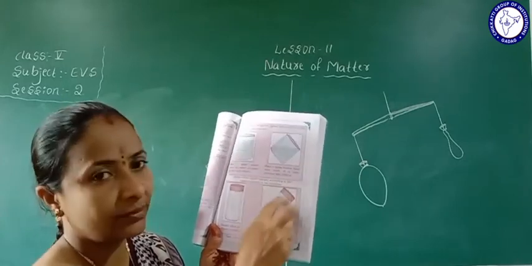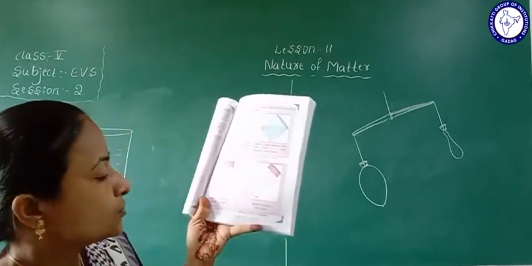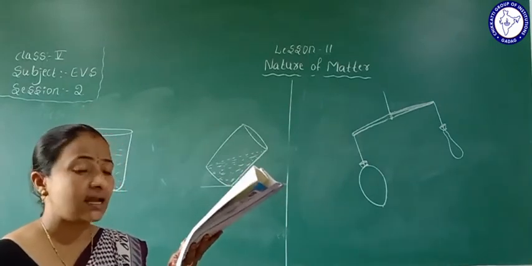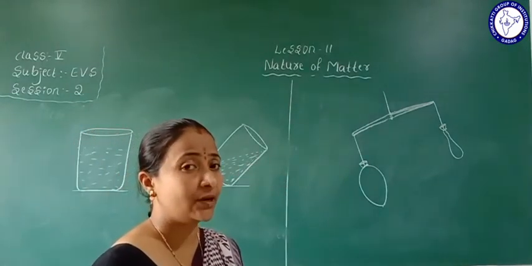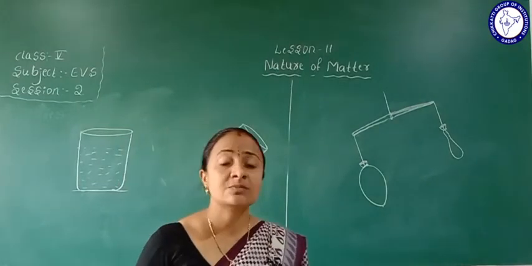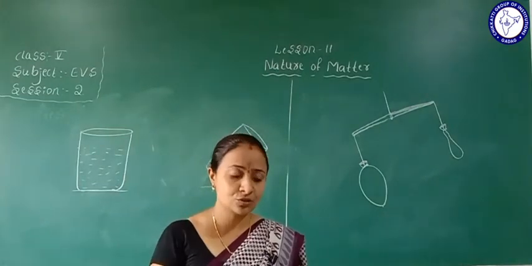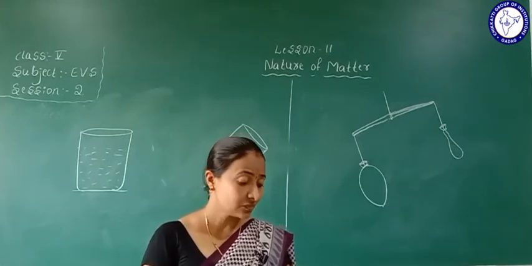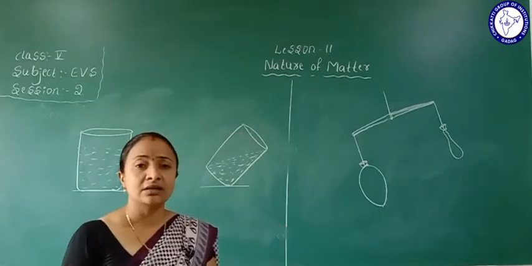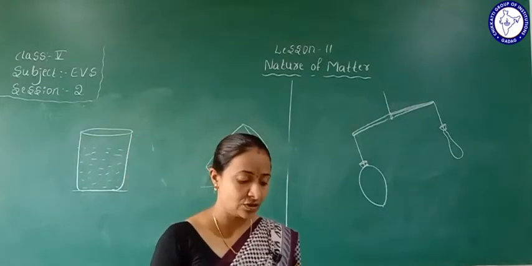Here we understand that the gas occupies the space of the container, the overall space of the container. Understood? So we studied liquid, gas and solid particles.